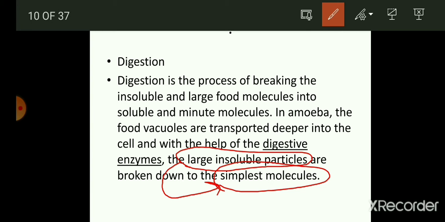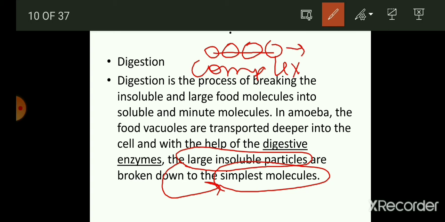As you can see, this is how you can imagine the complex or large insoluble particles. Suppose this is the food, and this shows you the complex structure of the food. When the food is converted into simple form, it changes into very simple structures like these, and now this is easily absorbed by the cells and used for the production of energy. So this is how the complex form changes into simple form.